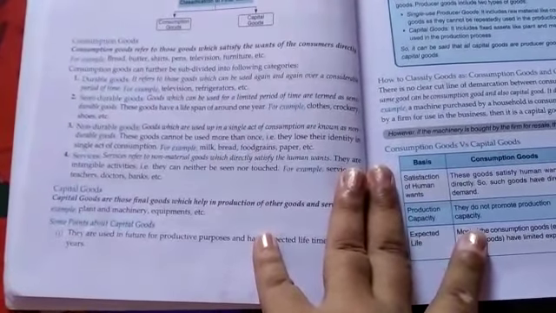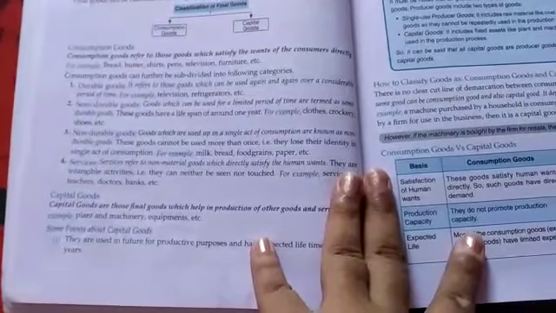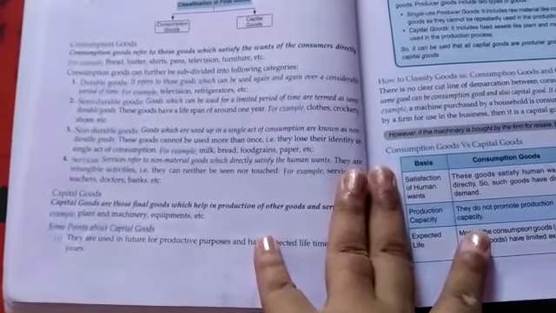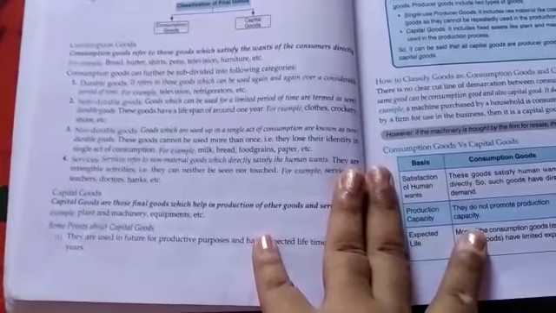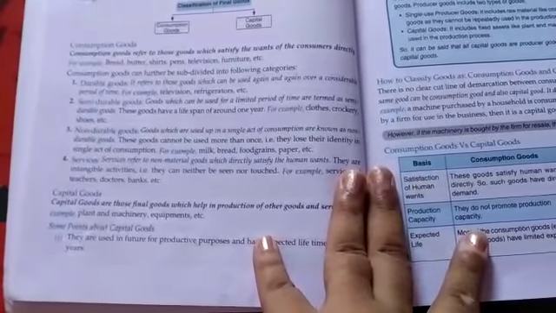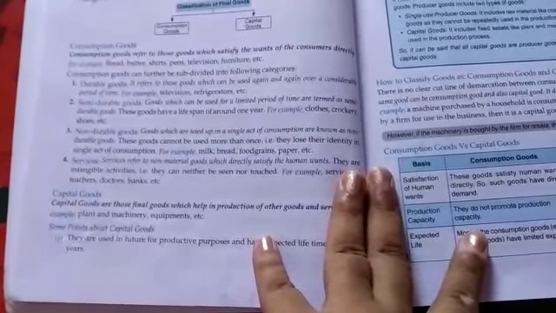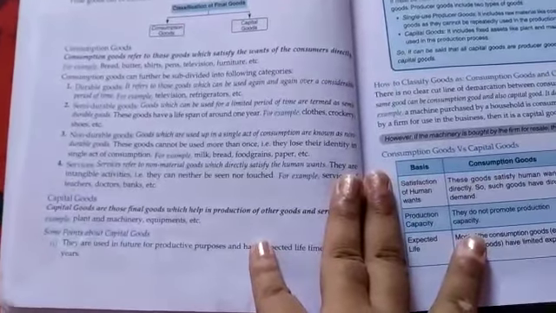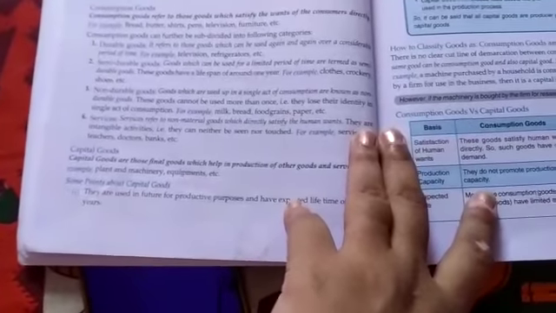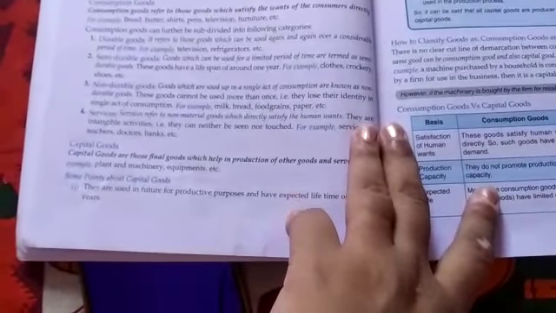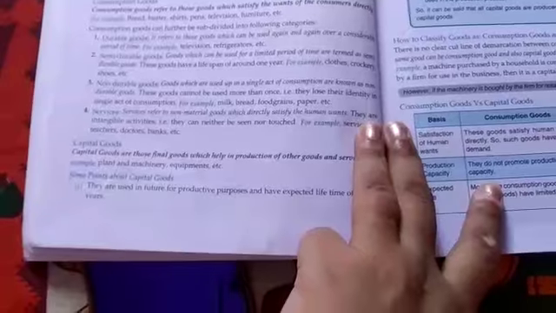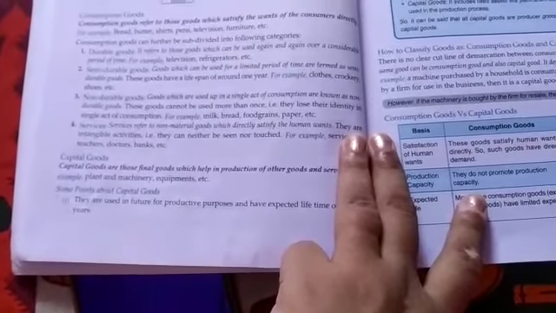Non-durable goods are goods which are consumed immediately; they do not give us utility for a long period of time. They have to be consumed in a single act of consumption, like food. Next is service, which are non-tangible goods, but directly satisfy our wants.